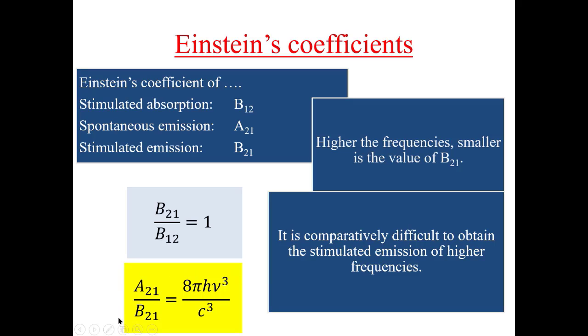And this expression says that for higher values of frequency, the value of the coefficient of stimulated emission will be less. And as we know that stimulated emission is responsible for phase coherent waves, it can be said that lasers of high frequencies are difficult to produce.